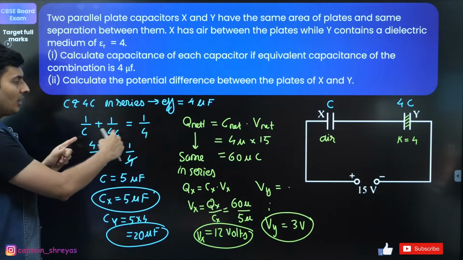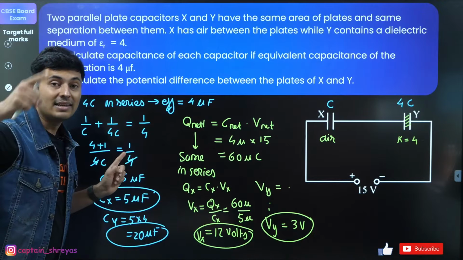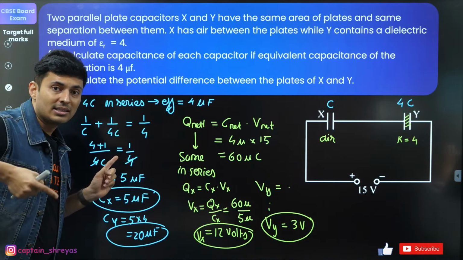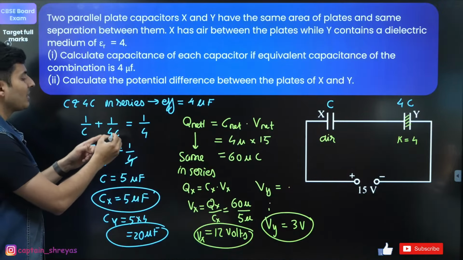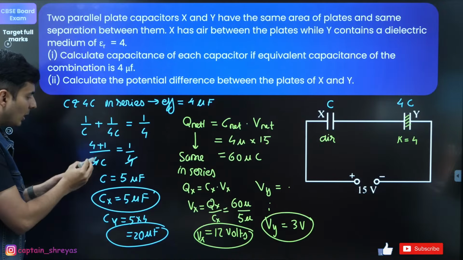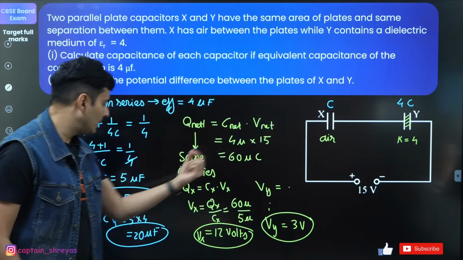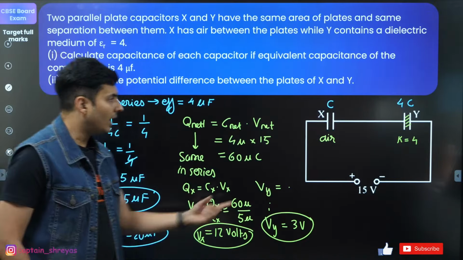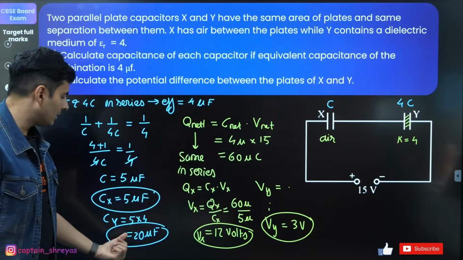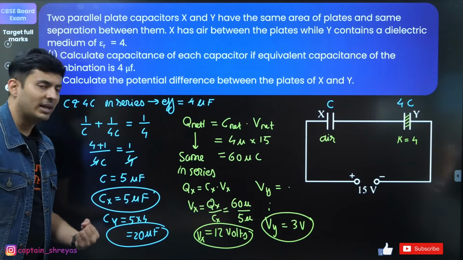So, use the series formula. Remember, for series capacitance, you have to use the 1 by C plus 1 by C formula. So, 1 by C plus 1 by 4C is 1 by 4. From that, I found the capacitance. So, this capacitance will be 5, and the other capacitance will be 4 times of that. So, 4 times 5 will be 20.